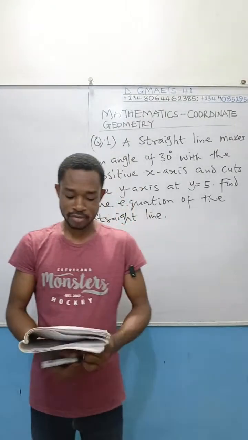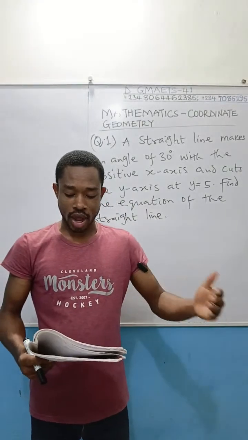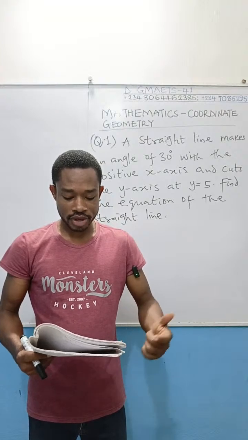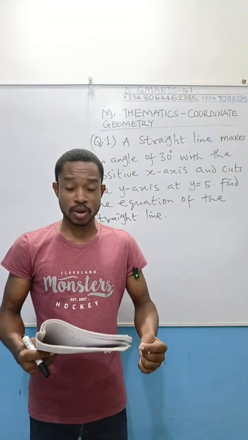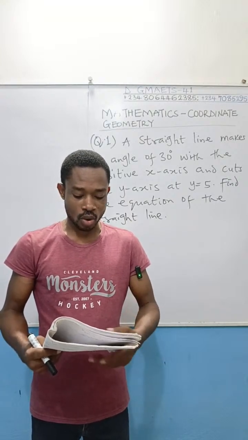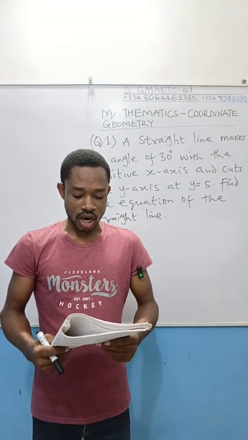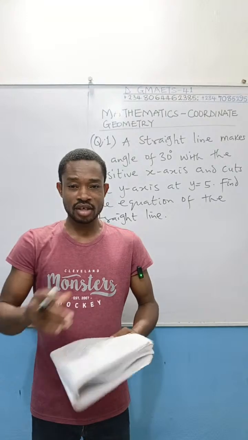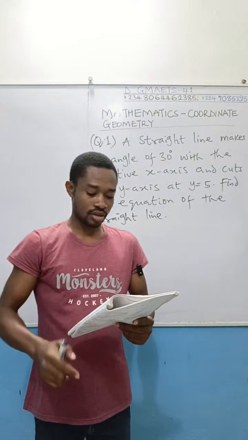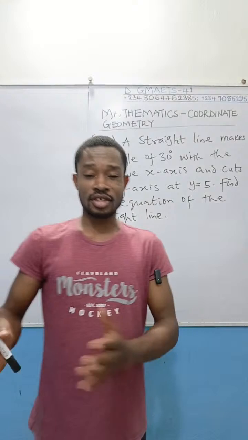So that's the question, and of course we've got options here. Option A, root 3y equal to x plus 5 root 3. Option B, root 3y equal to minus x plus 5 root 3. Option C, y equal to x plus 5. And then option D, y equal to 1 over 10x, you know, that is x over 10 actually, 1 over 10 x, and then plus 5. So that is the question and the options dictated.